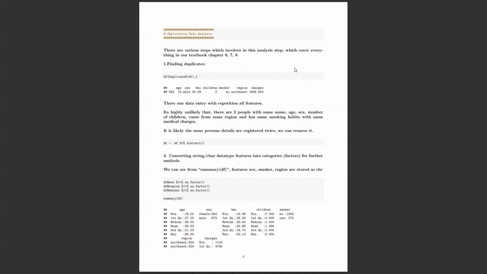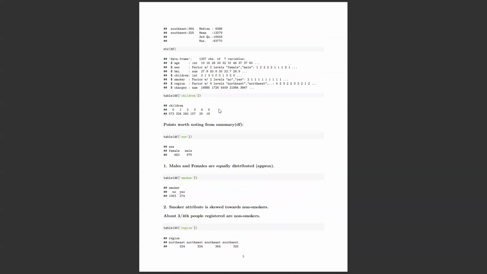the data much better. So as I said, the first step is finding whether any duplicates are there or not. I mean, having duplicates doesn't make any sense. It's just a waste of storage, and the model becomes much more complex. So I found there was one duplicated row, and duplicated data is unnecessary to have, so I just dropped it.